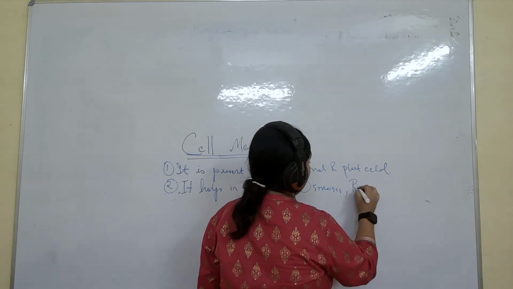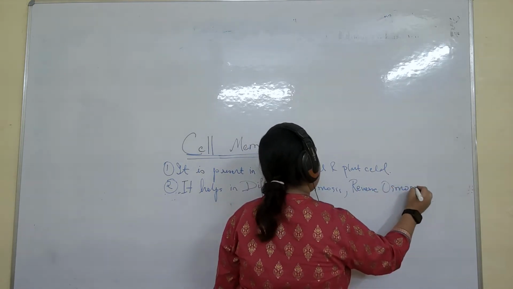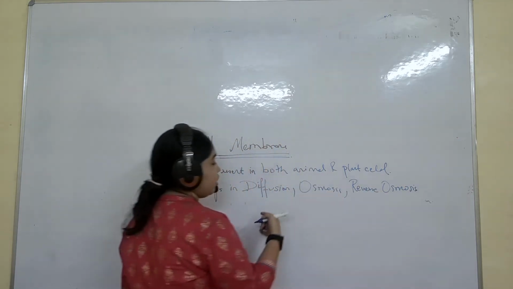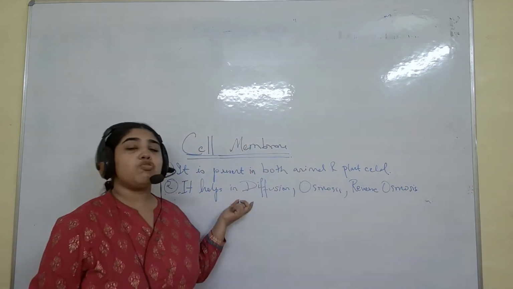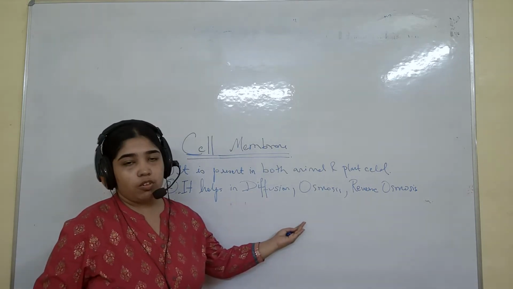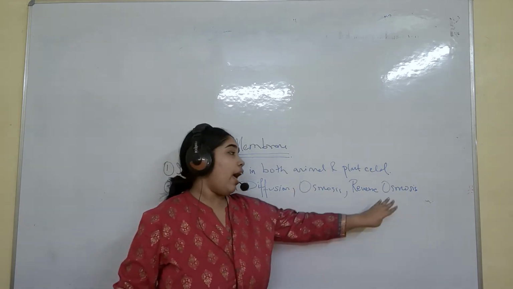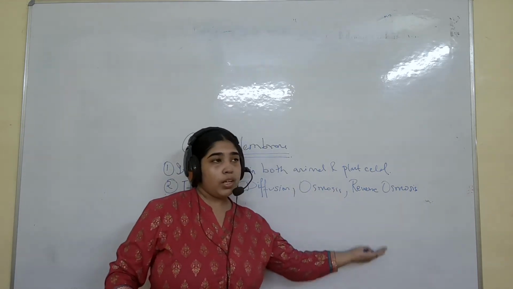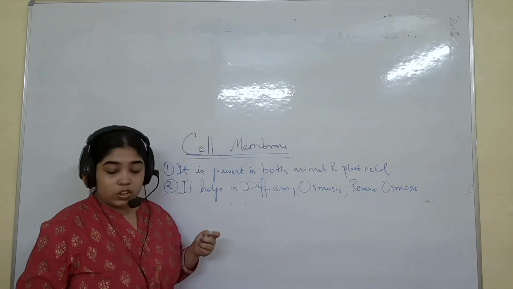If any of you know this answer, you can write the definition in the comment section. Diffusion is the movement of molecules from a region of higher concentration to a region of lower concentration. Osmosis is from lower density to higher density. Understand? So this is what you have to understand.